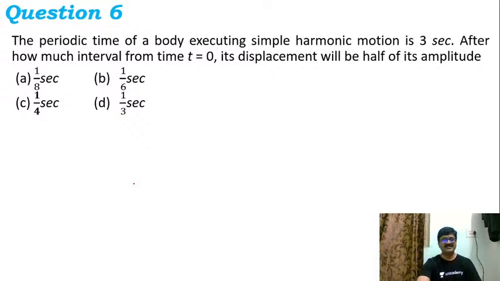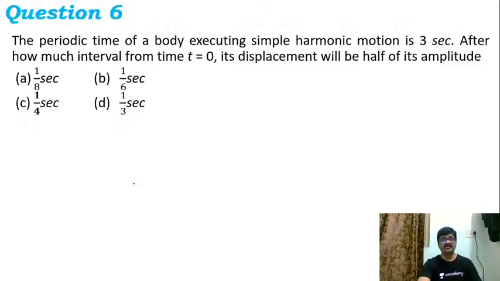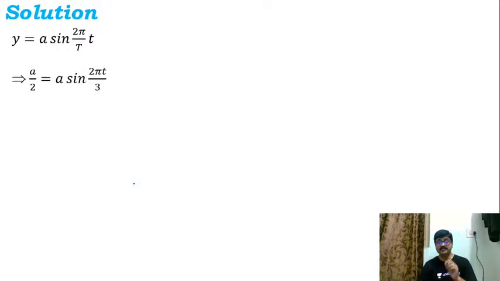Okay. Now in this particular question, y = a sin(2πt/T). I'll mention this because in the problem they have given the time period, it is 3 seconds. So I'm writing the simple harmonic motion equation like this. Hopefully you can make this out. Then y = a/2 they have given. So I can write a/2 = a sin(2πt/3), because capital T is 3 here.